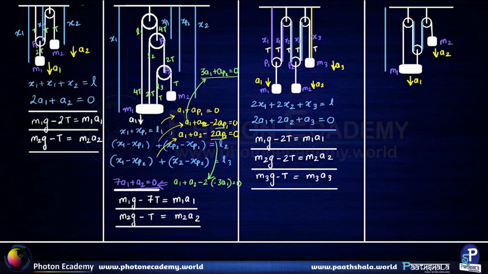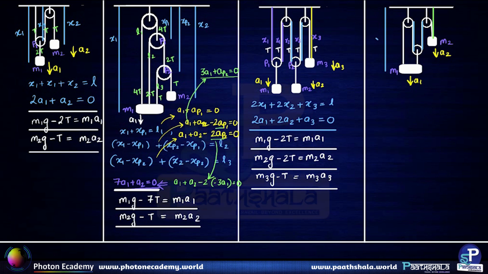So this much part is basically x2. This part is essentially x2. So we can write down this varies as x1, this varies as x1, and this varies as x1 as well, and this part varies as x2.